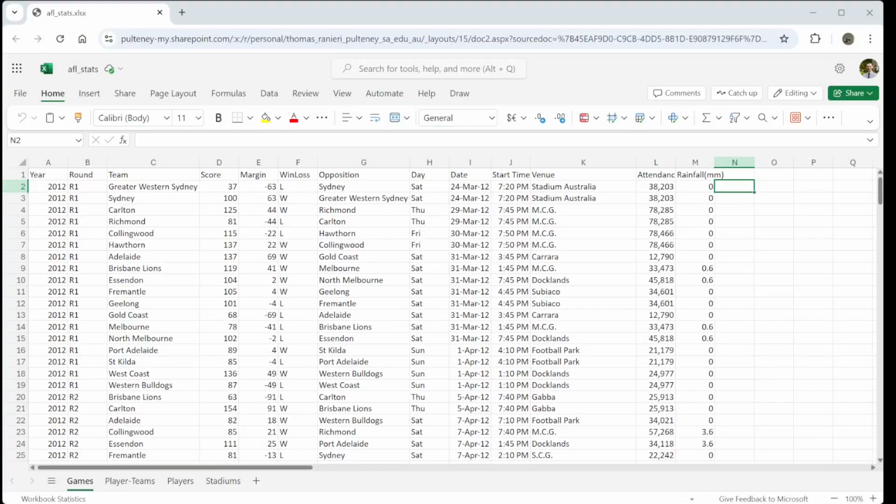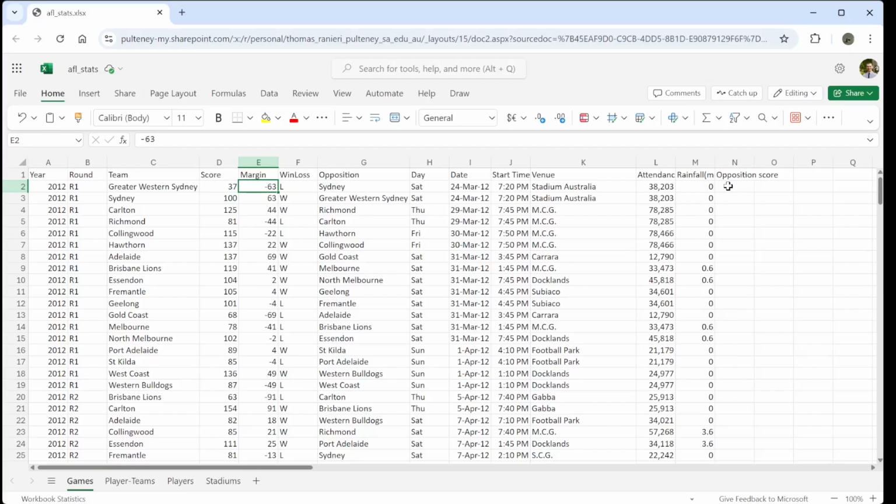All right, a bit of a transition here, but let's make a new column over here that is based on two other columns, calculated from two other columns. In this case, notice that Greater Western Sydney scored 37 points, and they lost by 63 points. So what did the other team get? How many points did the other team get? Let's make a new calculated column based on the score and the margin. So I'm going to put my column here. I will call it opposition score. And this column will be the score minus the margin. That will give us the score of the other team.